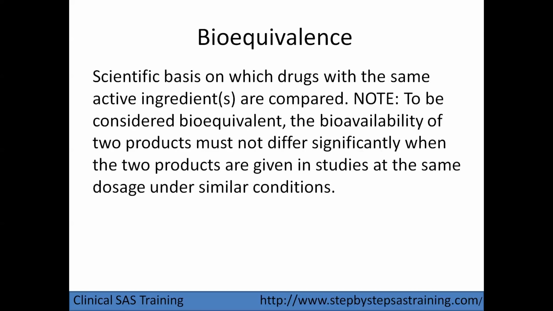Bioequivalency is very important, and bioavailability and bioequivalence are linked terms. To better understand these two terms, absorption, distribution, metabolism, and elimination are to be understood.